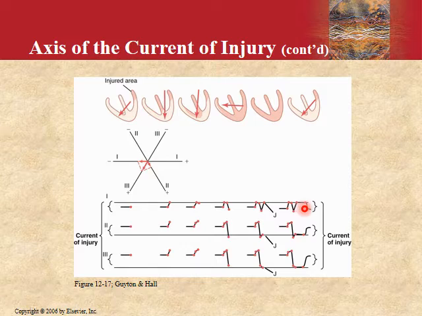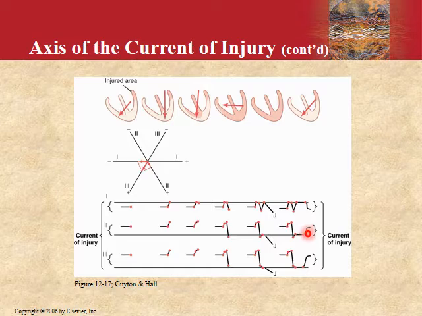But you can see that if you draw a horizontal line from the J point, there is a current of injury, an abnormal electrical potential from the injured area.